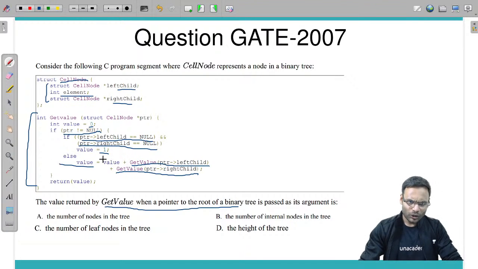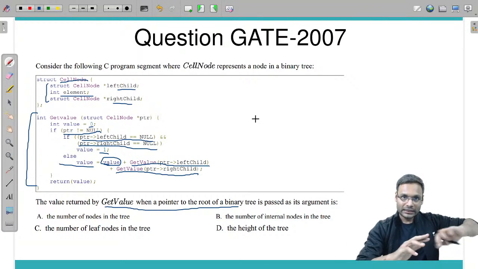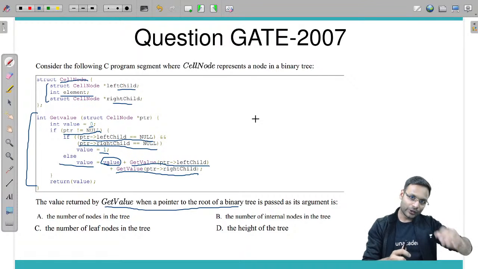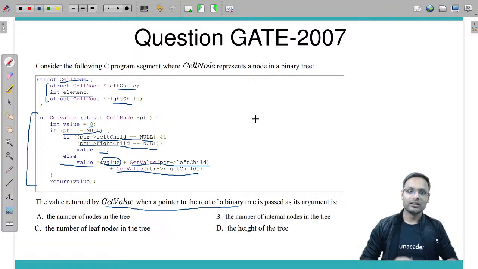Initially the value is 0, so this addition will not affect much. So exactly what we are doing: for a leaf node, return 1. Otherwise, from any internal node, calculate something from the left side plus calculate something from the right side and return it. Ultimately, what is it returning?